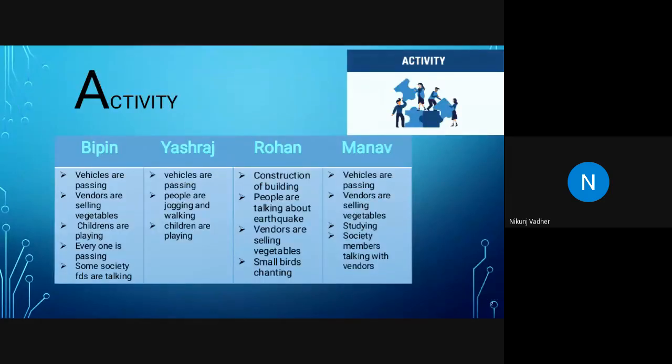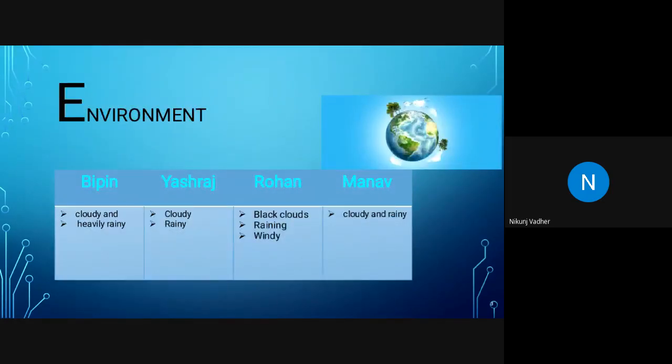My topic for activity: vehicles are passing, vendors are selling vegetables, children are playing, and everyone is passing on the road. Some society friends are talking. Next is environment. The environment was cloudy and heavily raining. It was raining when I was in my balcony.